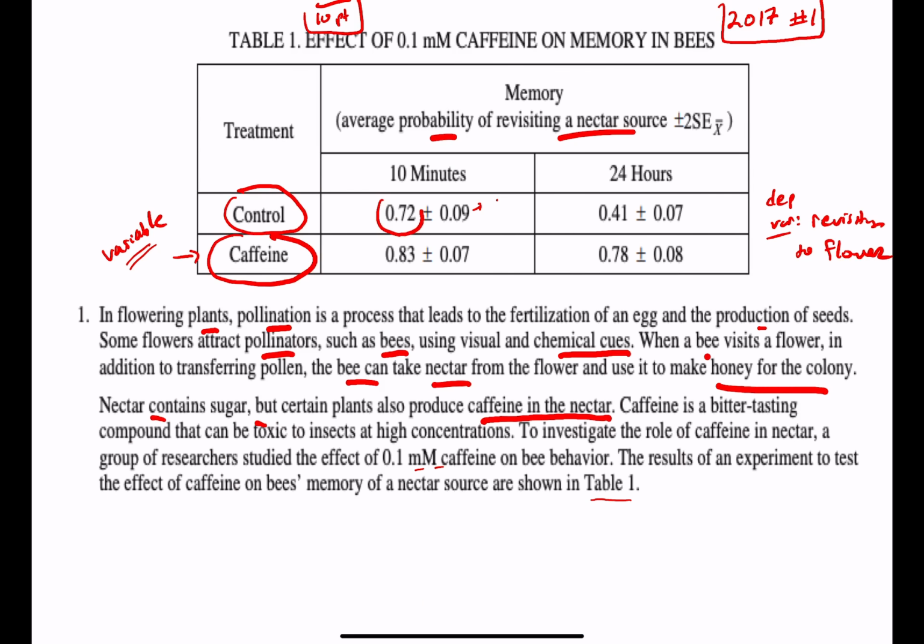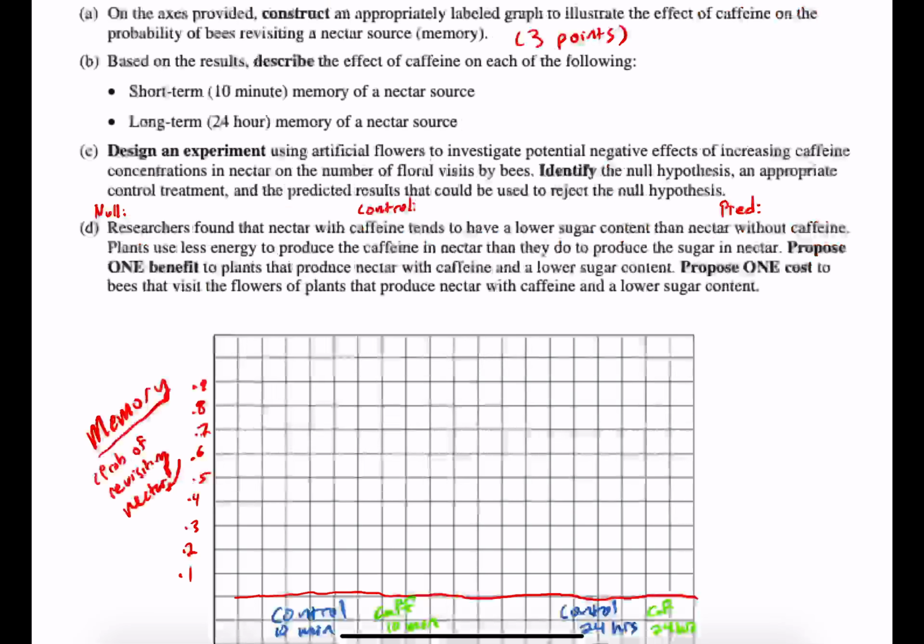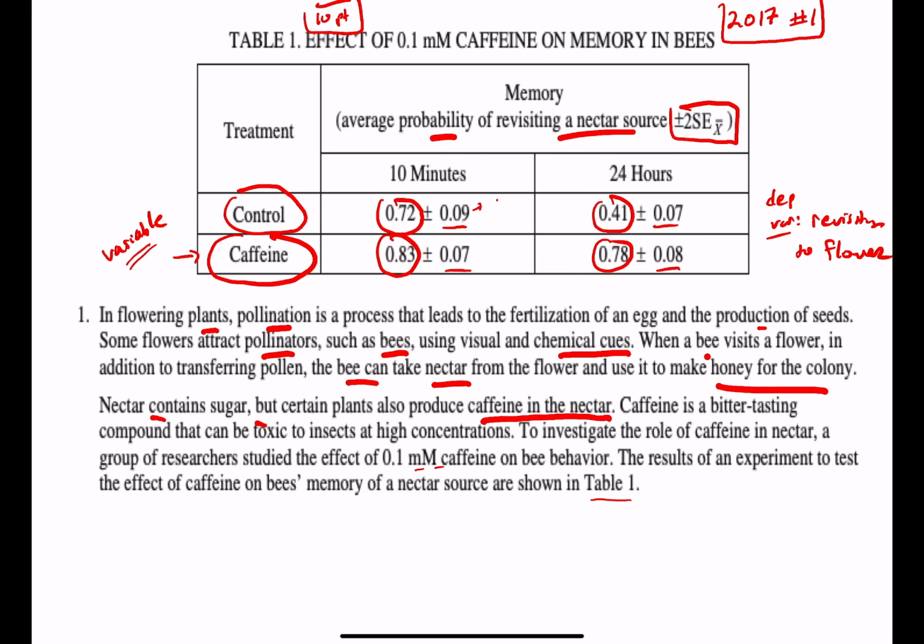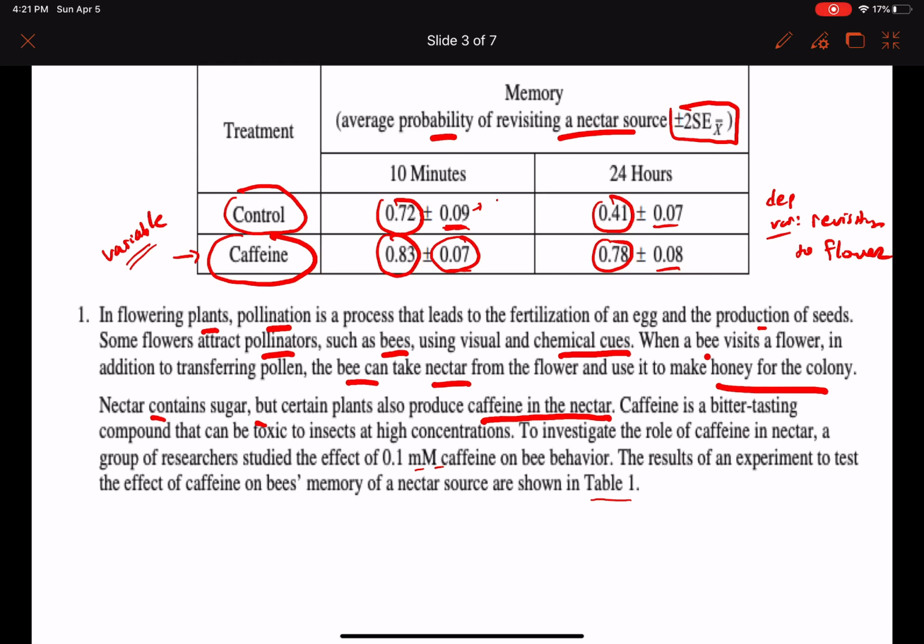So this is giving you the probability. Each thing that I'm circling is representing the probability. What I'm underlining are going to be the standard errors of the mean, all right? And it looks like it's giving you plus or minus 2 of the standard error of the mean. So these are really low values. It's not asking for it right now, but just remind you guys, the lower the standard error of the mean is, the more consistent your data will be. So that's all looking pretty good.